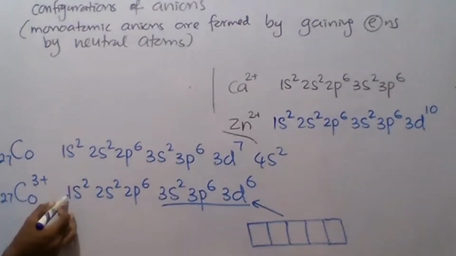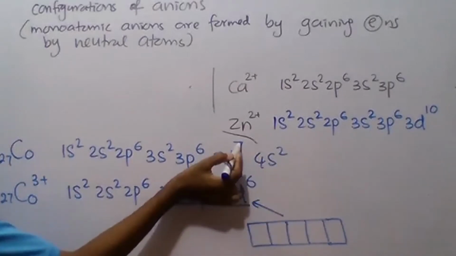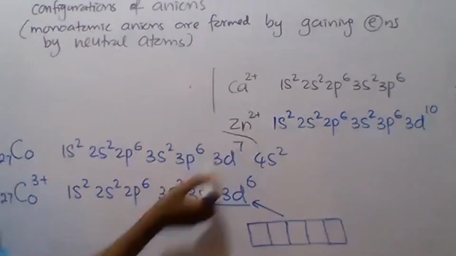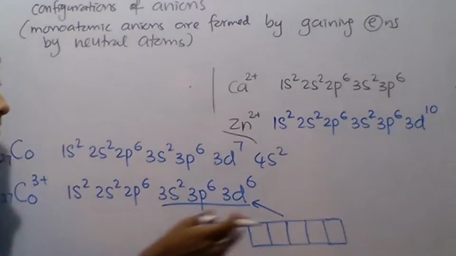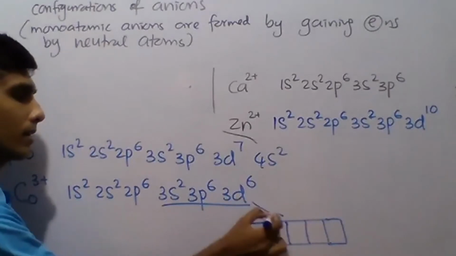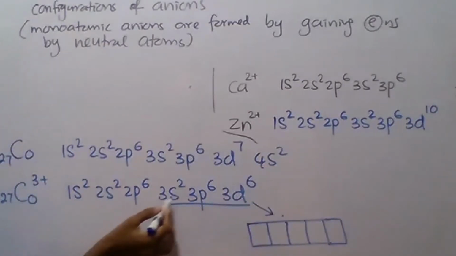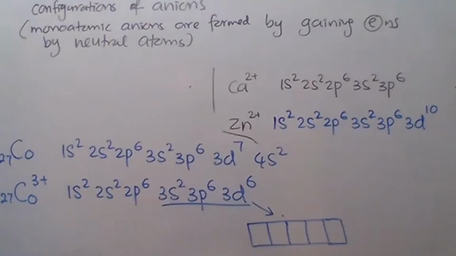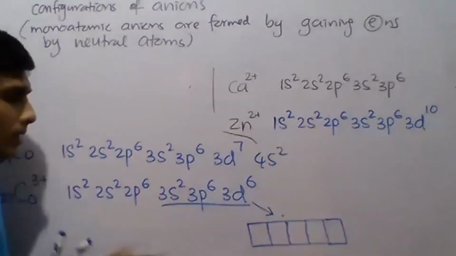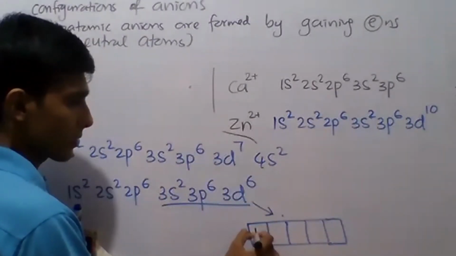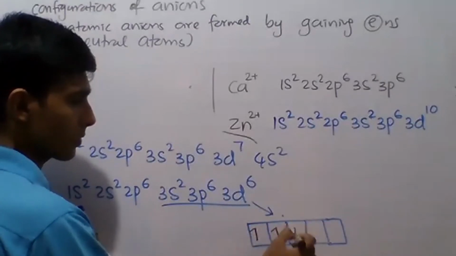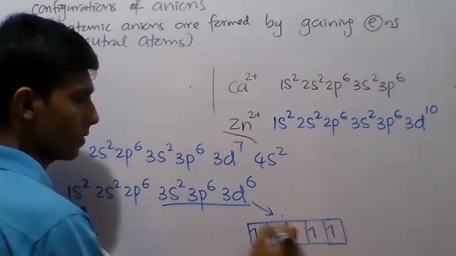For cobalt 3 plus, these 2 electrons and 1 electron from the 3d7 will be removed. Then you get 3s2, 3p6, 3d6. Now the d6 configuration is like this: 1, 2, 3, 4, 5, 6.